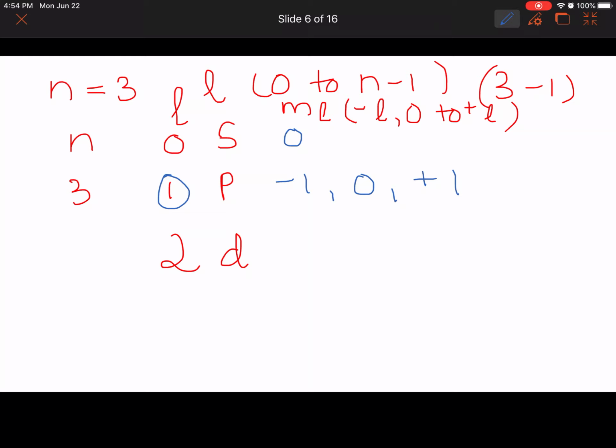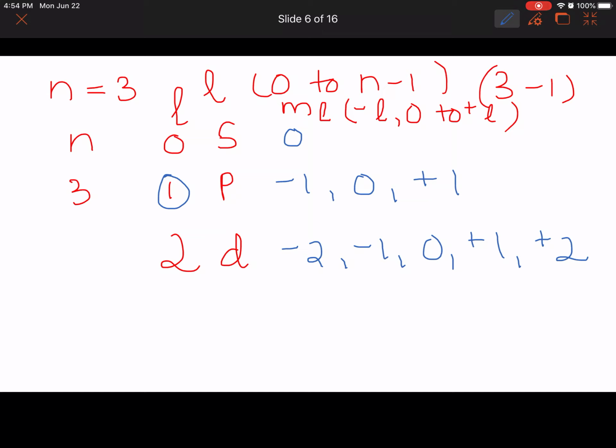And if L equals 2, the possible ml values are minus 2, minus 1, 0, plus 1, plus 2. So s has one orbital, p has 3, and there are 5 d orbitals.